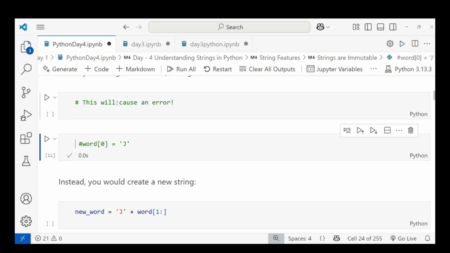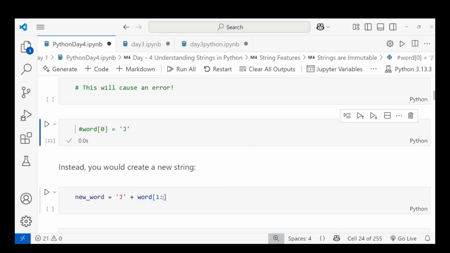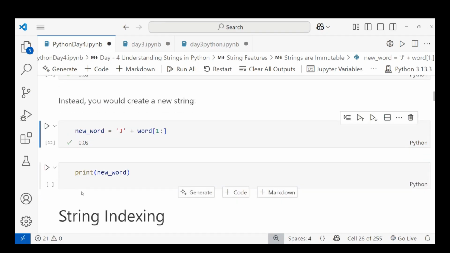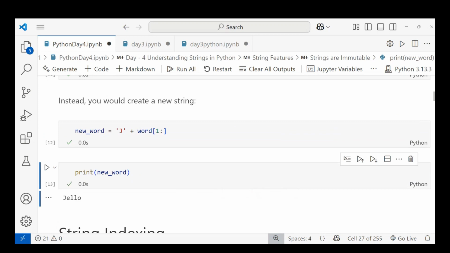After that, the one means indexing, we'll learn about this. When I'm running this, the plus in a string acts as concatenation. Concatenation means joining. Print new word, and it replaces the first letter, giving Jello. That is a new variable.